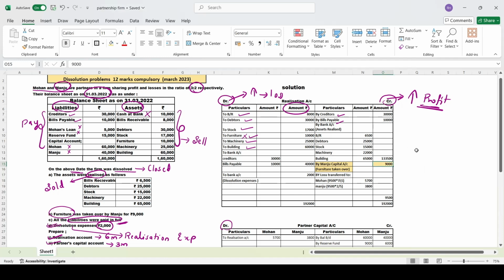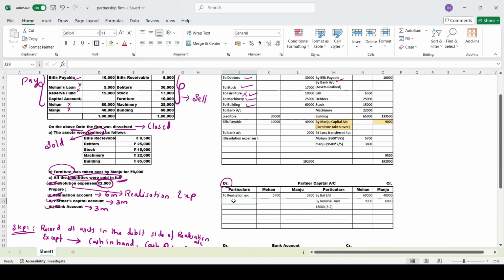He has taken the furniture for 9,000. Here it was written on the credit side, so that will come to the debit side as to realization account, in brackets furniture taken over. Who has taken over the furniture? Manju, so write it in the Manju column, 9,000. Mohan has not taken over anything, so we will just mention it with a dash.